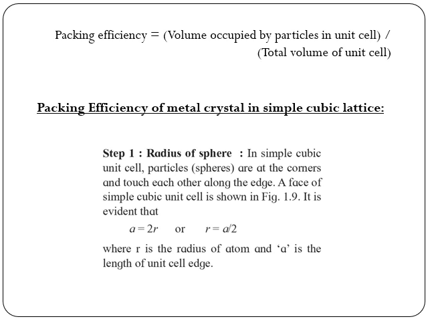Calculation of the packing efficiency in simple cubic lattice. Step 1, that is radius of sphere. In simple cubic lattice, the atoms or spheres are present at 8 corners and in contact along the edge in the unit cell. If a is the edge length of the unit cell and r is the radius of the atom, then a equals twice r, or r equals a by 2.